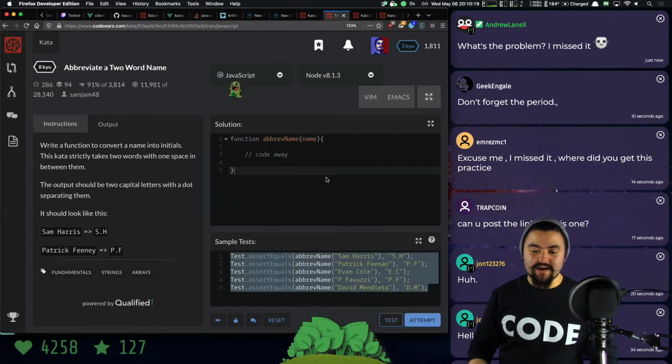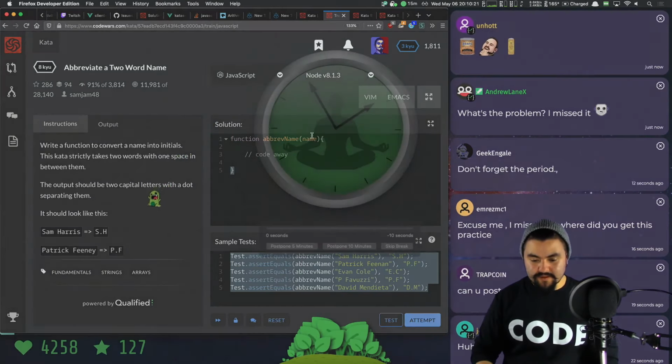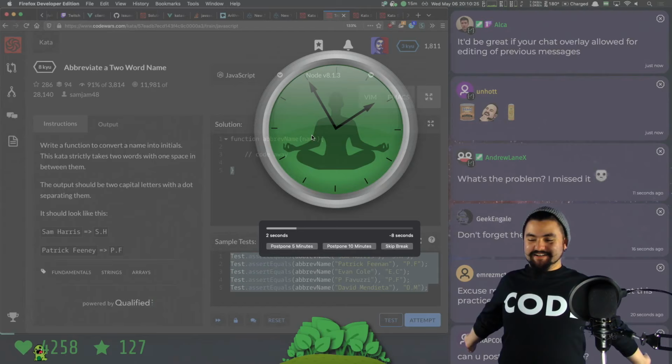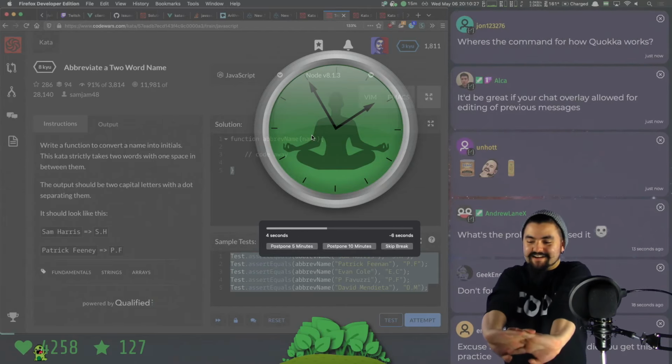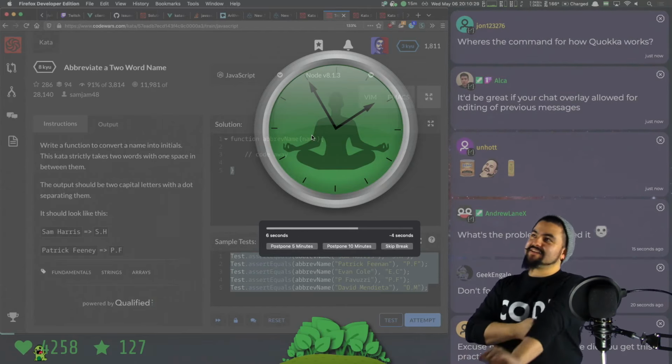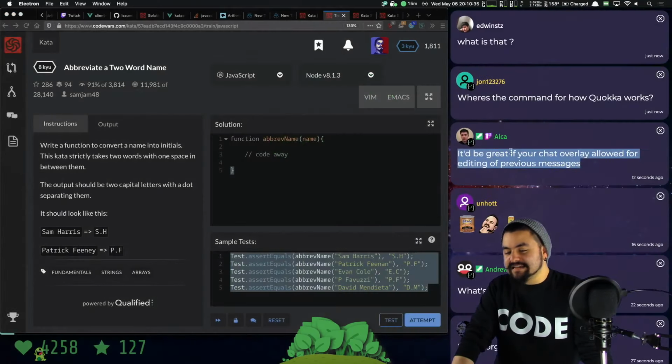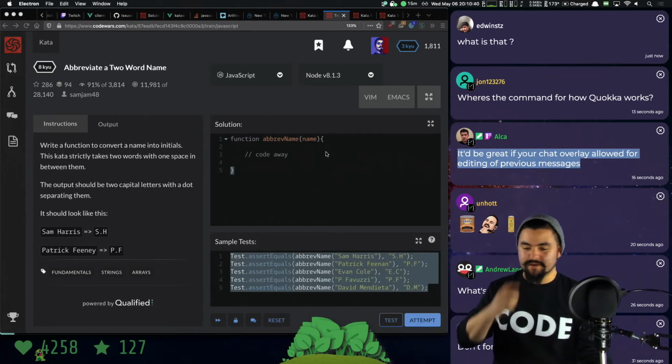Where did I get this practice? Oh yeah, I'll link you to it. It's right here. And there's my quick break timer. It'd be great if my chat overlay allowed for editing of previous messages. That actually would be awesome. We'd have to display some sort of ID next to the chat to be able to send a command to edit it.